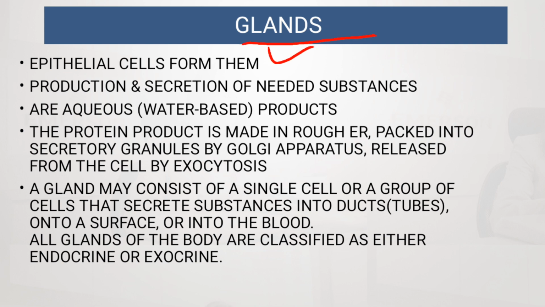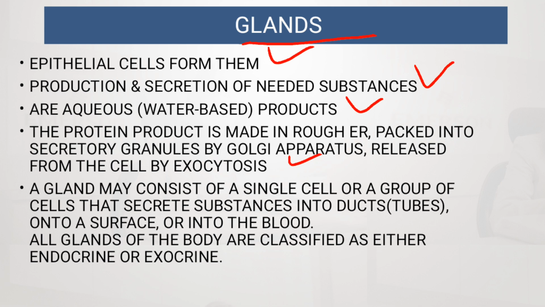So the epithelial cells form glands, whose main function is the production and secretion of needed substances. They are aqueous or water-based products, and the protein product is made in rough endoplasmic reticulum, packed into the secretory granules by the Golgi apparatus, and released from the cell by exocytosis. Then a gland may consist of a single cell or a group of cells that secrete substances into ducts or tubules, or onto a surface or into the blood.